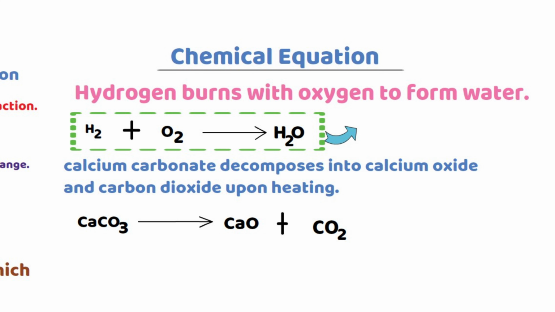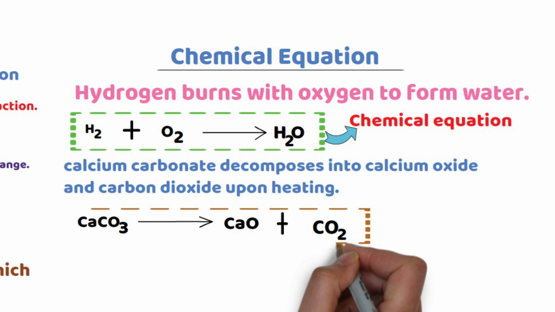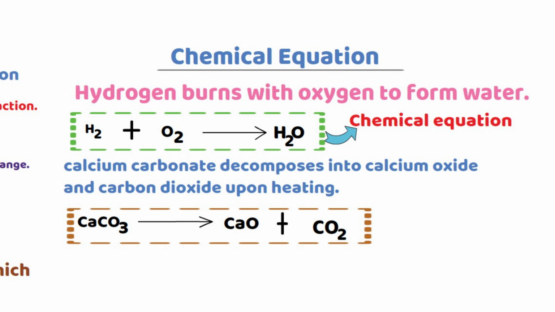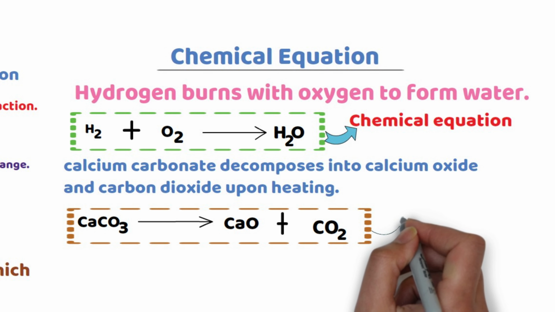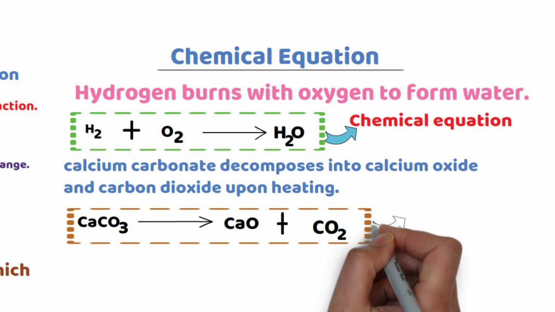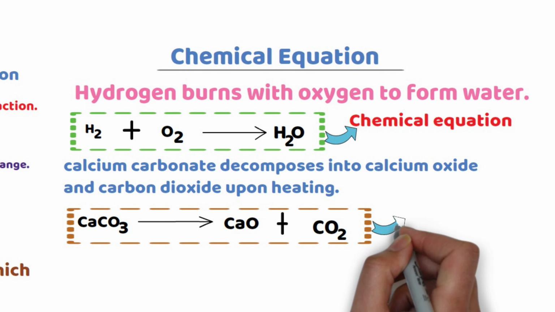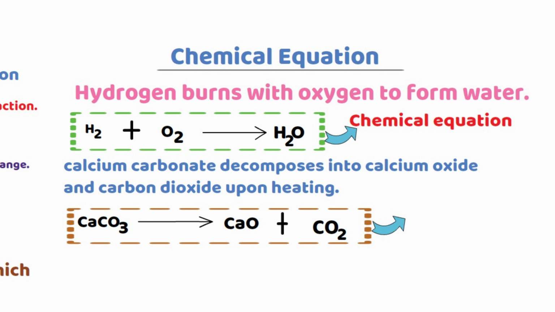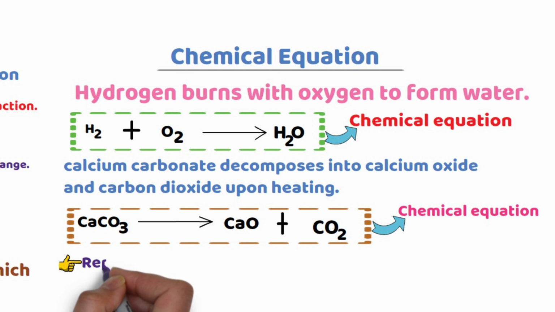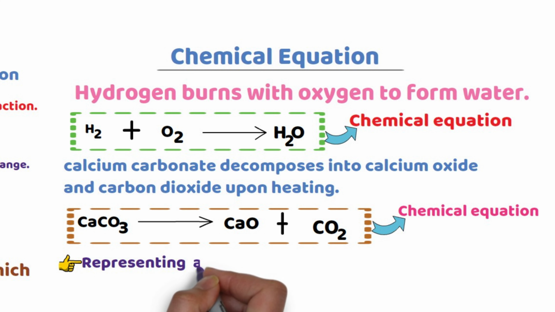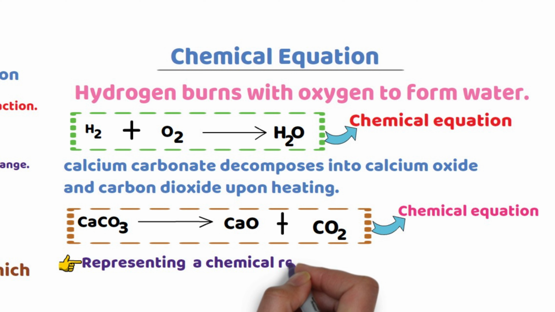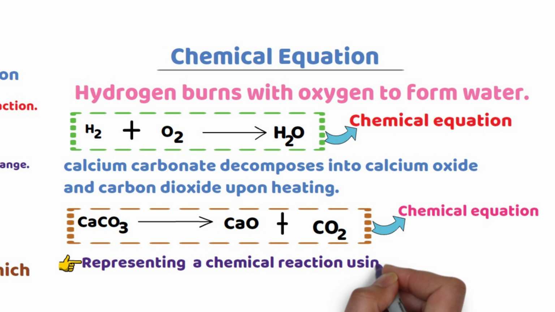Hydrogen plus oxygen produce water is a chemical equation because it is represented by symbols and formulas. Calcium carbonate decomposes into calcium oxide and carbon dioxide upon heating is also a chemical equation because it is represented by symbols and formulas. Therefore, representing a chemical reaction using symbols and formulas is called a chemical equation.